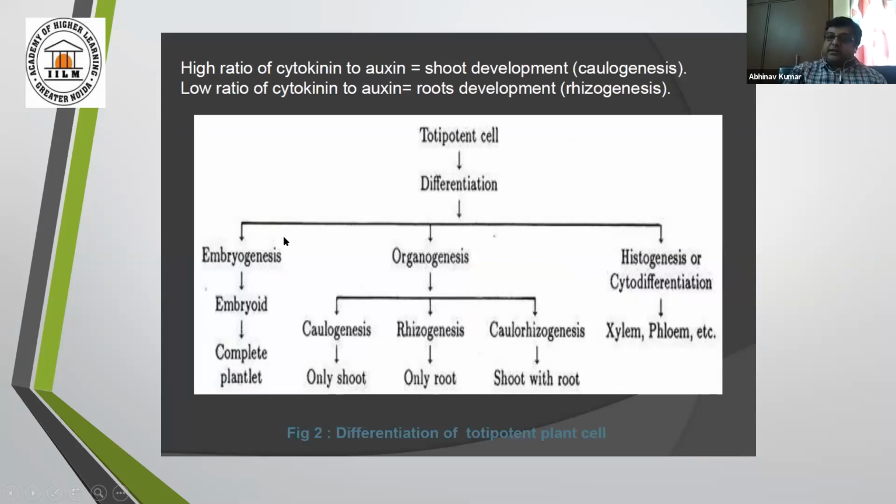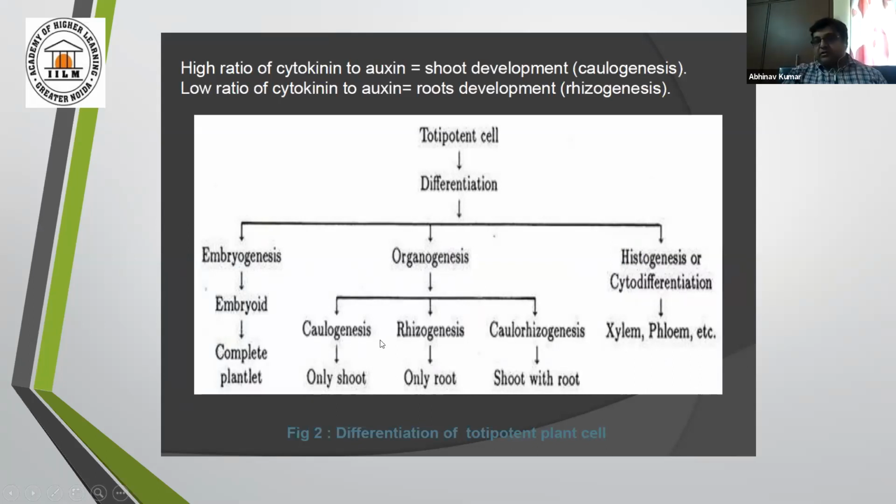So this totipotent cell can be differentiated through embryogenesis, through organogenesis, or through histogenesis. If it goes through embryogenesis, then the intermediate will be an embryoid, and through this embryoid the complete plantlet will come. And organogenesis is the way we use in the tissue culture lab.